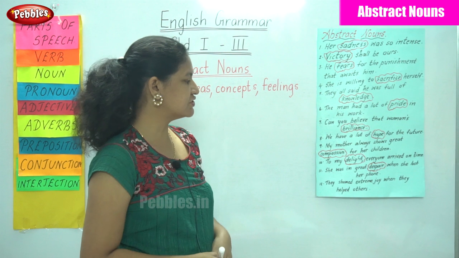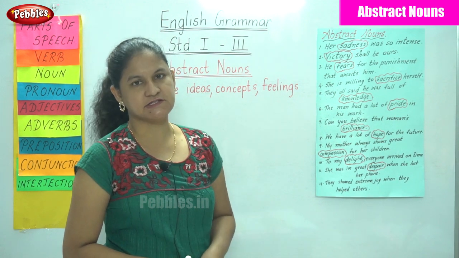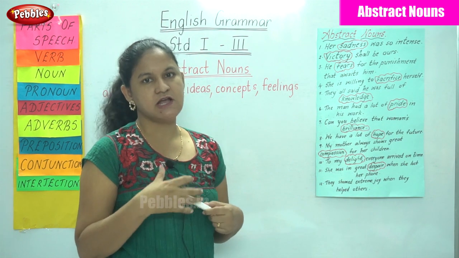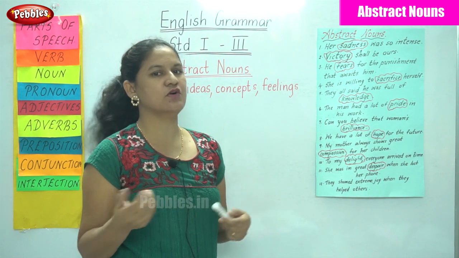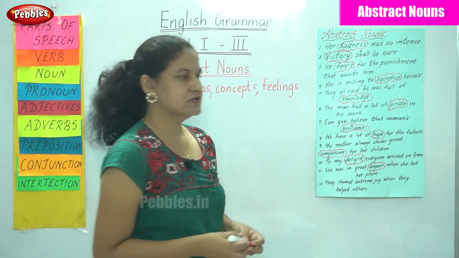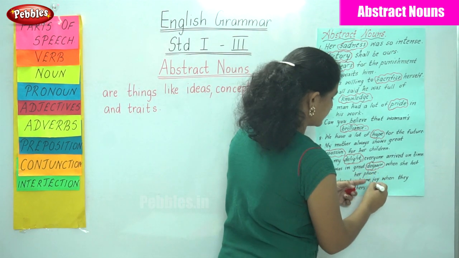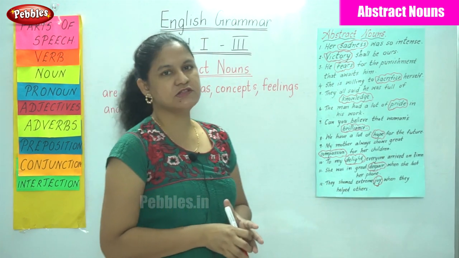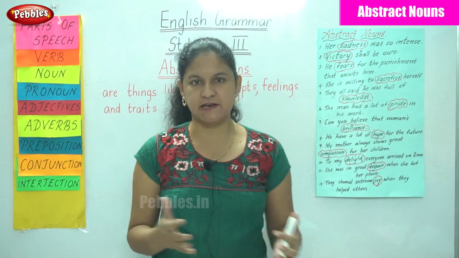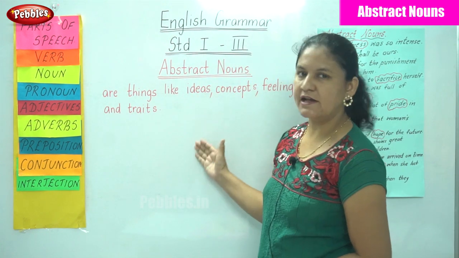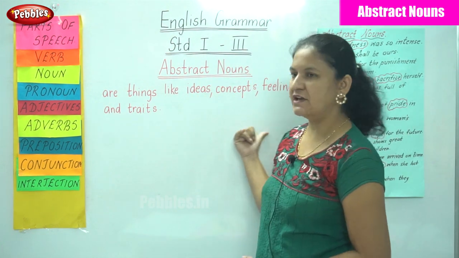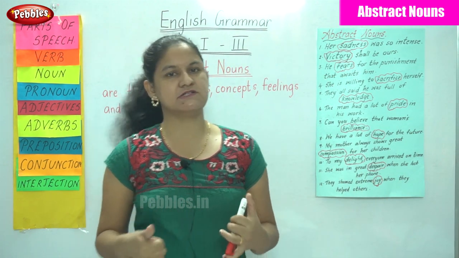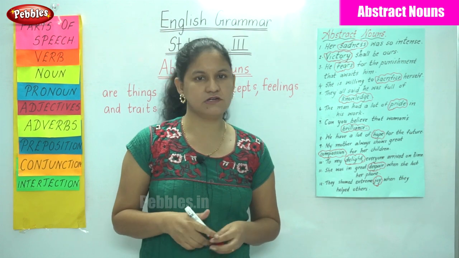They showed extreme joy when they helped others. Again, joy is an experience that we feel within us, and it can only be felt but cannot be seen or touched. So the word joy is the abstract noun in the sentence. So these are all the abstract nouns. Abstract nouns are things like your ideas, your concepts, your feelings and your traits, and can only be felt by a person but cannot be seen or touched.